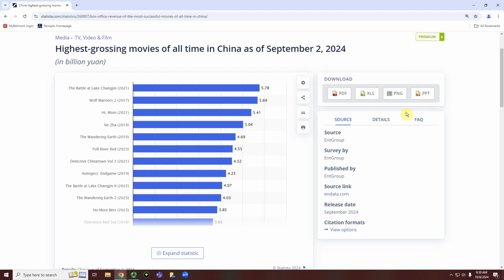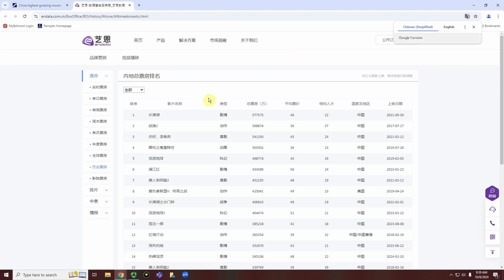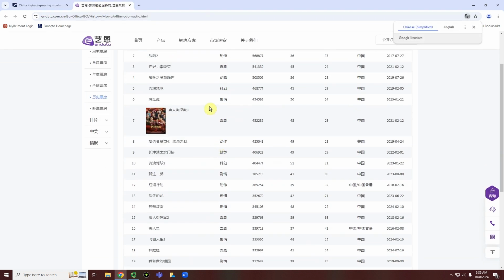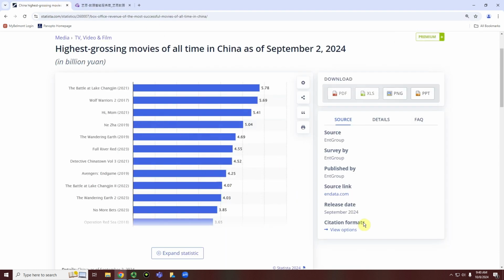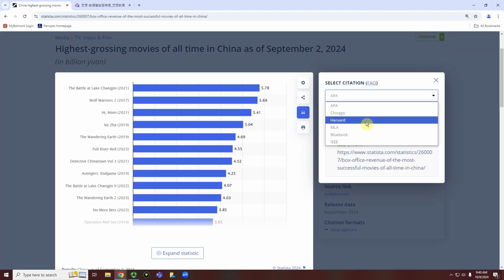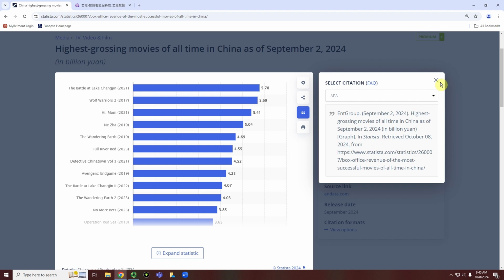What's helpful too about Statista is that it will also tell us where it got the statistic from, and this appears to be the ENT group. We can also go right here to source link to find that original statistic. I do not know Chinese, but you can imagine that this film was probably in here somewhere. If we go back here, we can cite the statistic if we go to citation formats and get that in a variety of different citation styles.